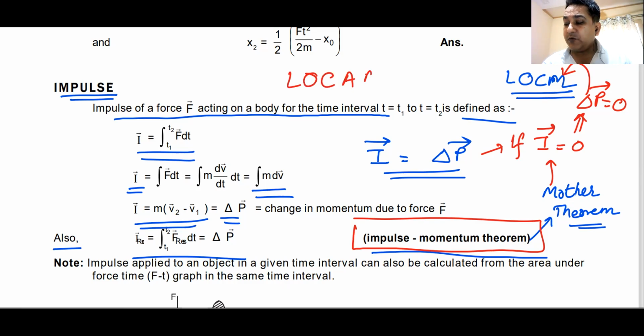So whenever you are doing the impulse momentum theorem, you're also doing the angular impulse, angular momentum theorem. Do we understand the LOCAM, law of conservation of angular momentum? Can I move forward with this?